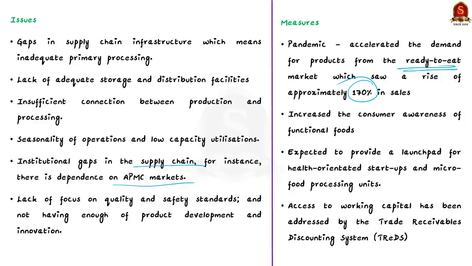Along with this, the pandemic has also increased the consumers' awareness about functional foods. See, functional foods are the foods that have a potentially positive effect on the health beyond basic nutrition. So now consumers are focusing on functional foods also. So according to the author, more health-oriented startups and micro food processing units should be established for satisfying the consumer demand.